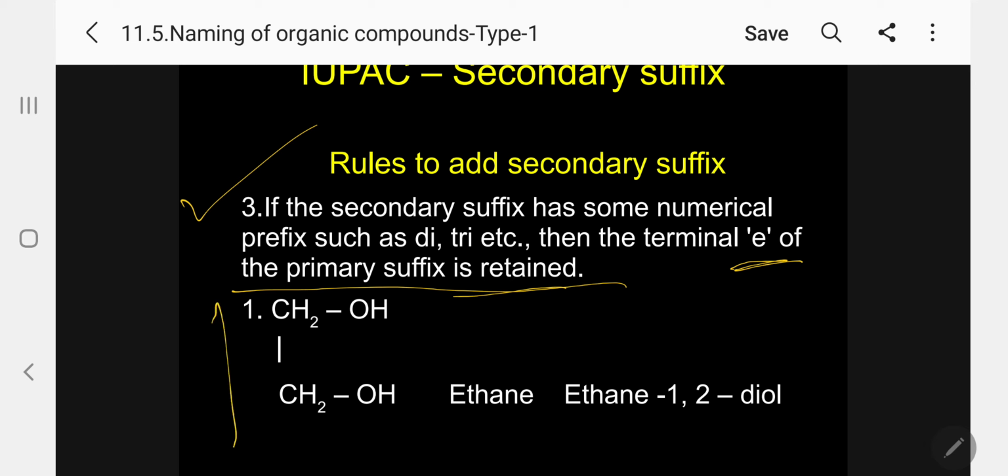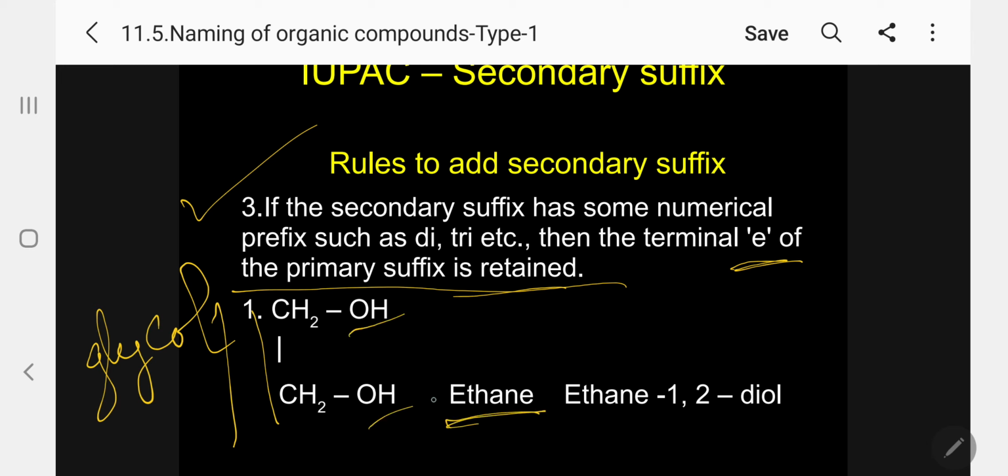This is the common name glycol. Now I am going to give the IUPAC name as per the IUPAC rule. The parent is 2 carbon atoms, so the parent is ethane. There are 2 OH groups, so I have to fix the positions: this is 1, this is 2.